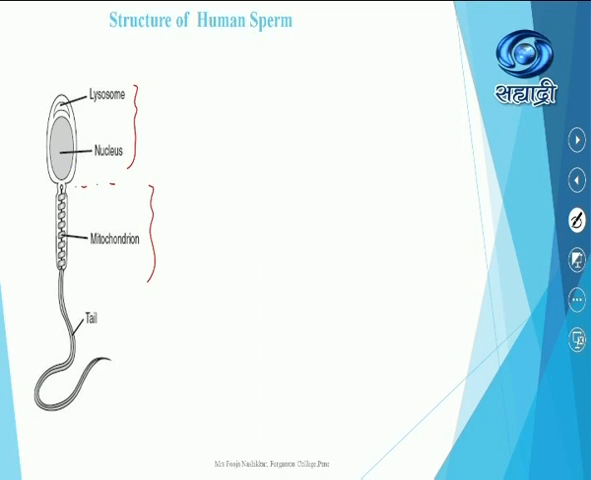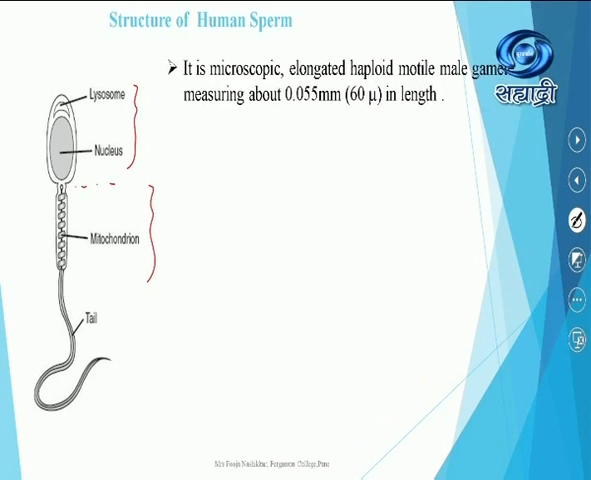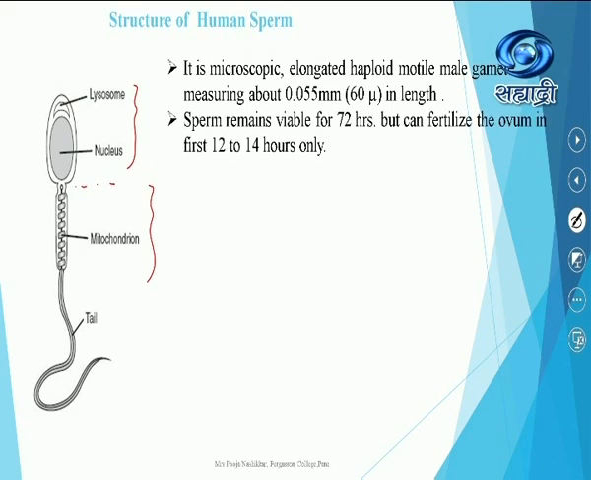Now the head of the sperm. Sperm are microscopic, elongated, haploid, motile male gametes. Every word has meaning. Microscopic, they are very small. The size of the sperm is 60 micron, or you can say 0.055 millimeter in length. It is elongated, haploid, motile. Because of the tail, it continuously shows some sort of movement. It is a motile type of gamete, measuring about 0.055 millimeter in length.